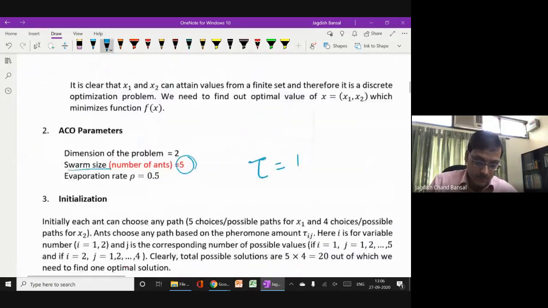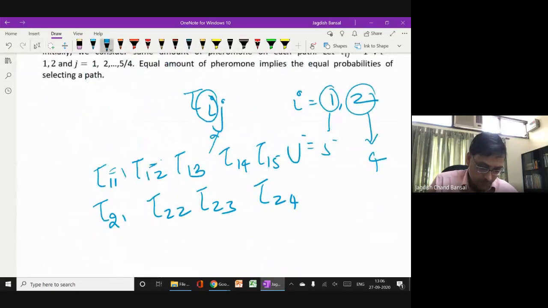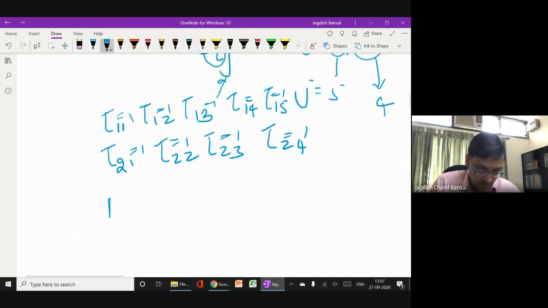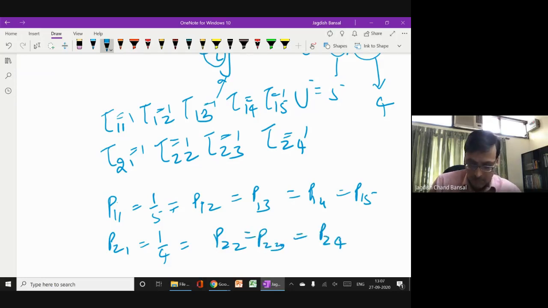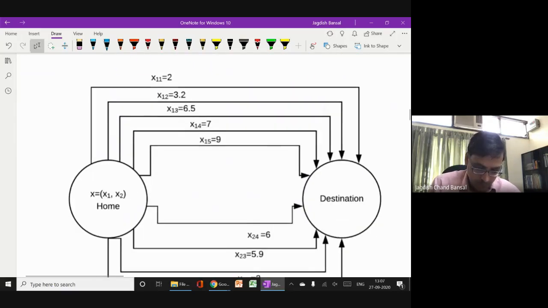And initially all values are 1. This is called the initialization, all are 1. Based on this, you calculate the probability P11, which is 1 by 5, equal to P12, P13, P14, P15, and P21 equal to 1 by 4, equal to P22, P23, P24. So these are the probabilities we will calculate.